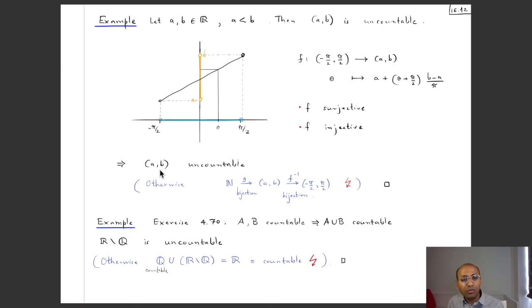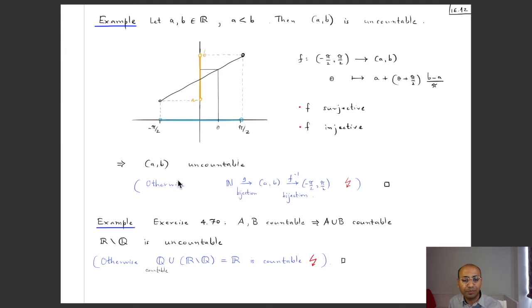And now we can conclude that AB is uncountable, because if it was countable, then there would be a bijection from the set of natural numbers to this interval AB. But we also have this bijection f from this interval to AB, and so there is also a bijection from AB to this one, which is the inverse of this function f. So you have this bijection and this bijection. Composing them, you would get a bijection from N to this interval. But that would mean that this interval is countable, but we have just seen that it's uncountable. So this is a contradiction, and this contradiction shows that our assumption that AB is countable cannot be true, so AB is uncountable.